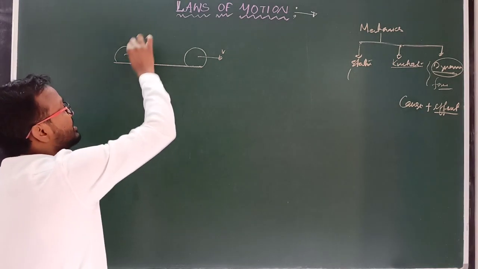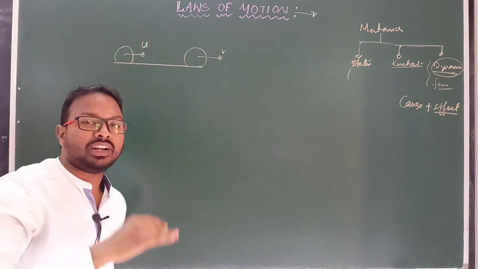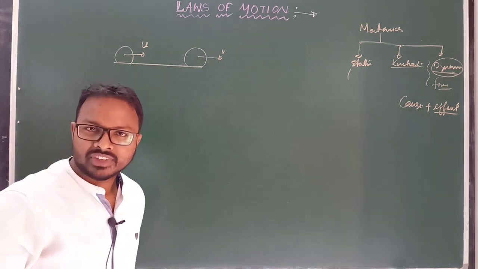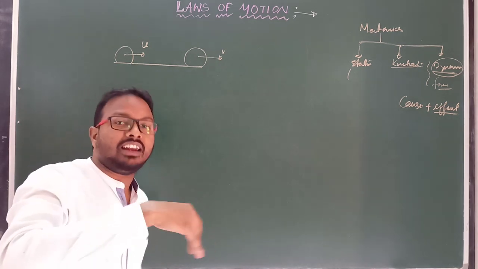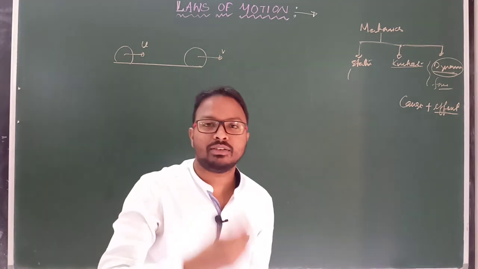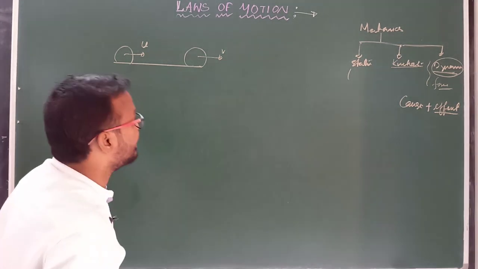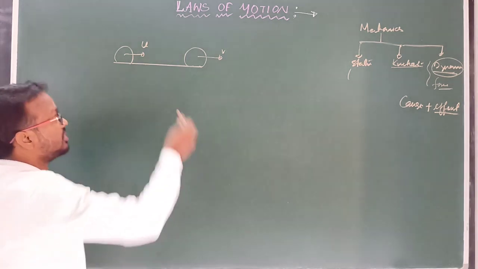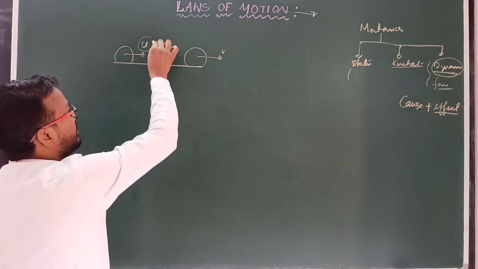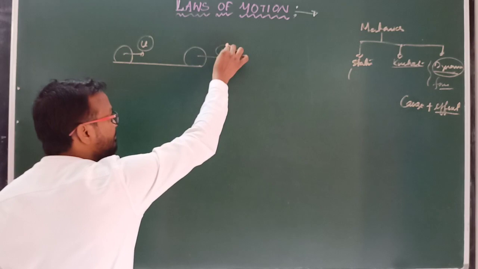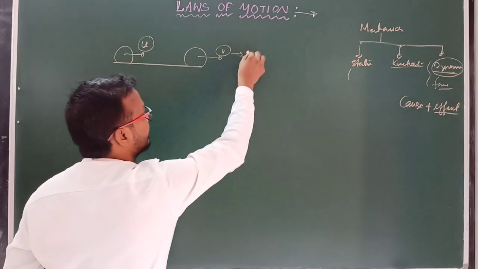A body which changes its velocity due to an external agent or an external interaction with its surrounding, that external agent is known as force, because it changes the velocity from initial u to final v. This is known as the effect,